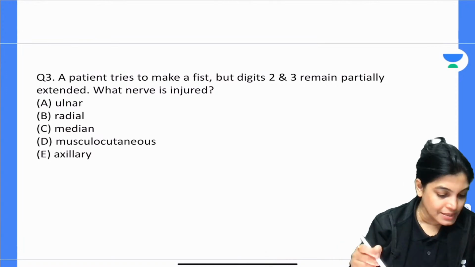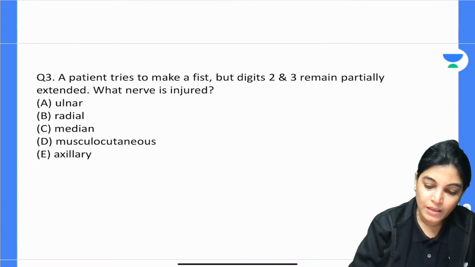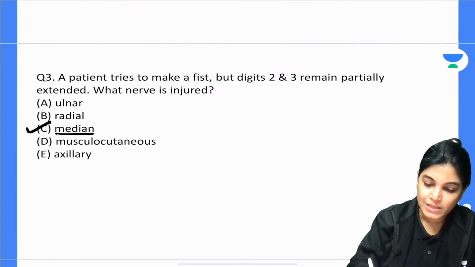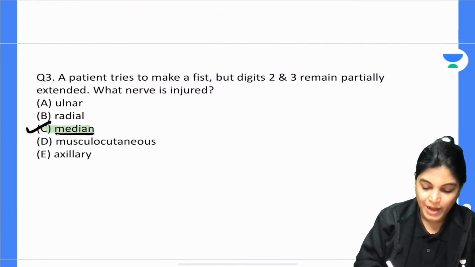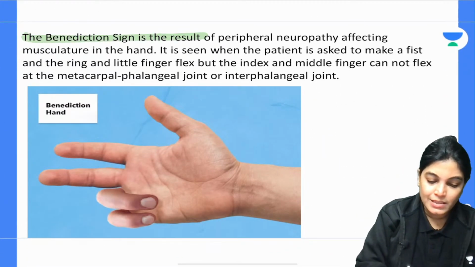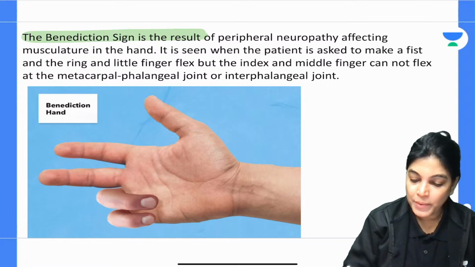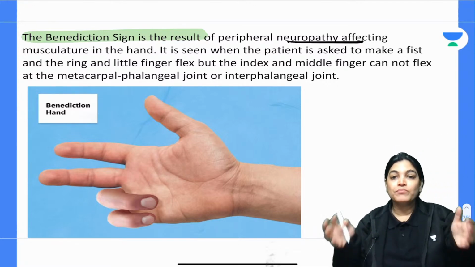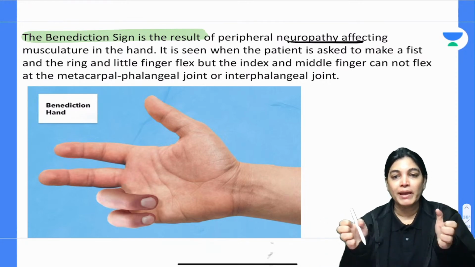So which is the answer? Median nerve, absolutely correct. Yes, the correct answer is the median nerve. So this is compression of the median nerve. See here, this is the Benedict sign, which results from peripheral neuropathy and affects the muscles of the hand. So when there is median nerve injury and you try to make a fist,